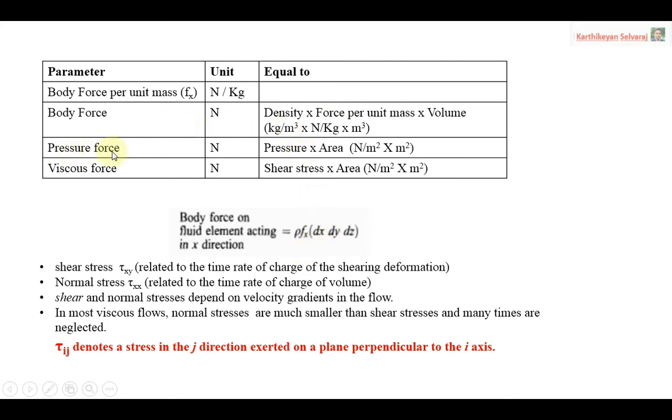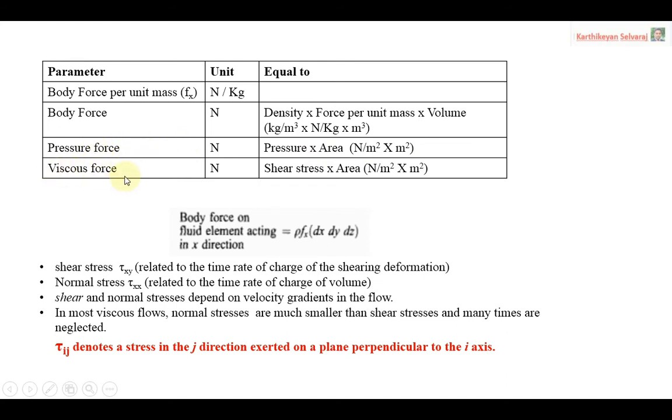The next one, similarly, pressure force. The unit of pressure is Newton per meter square, which is nothing but load by area or force by area. Here we are looking for the pressure force. The pressure force is nothing but Newton. So how are we going to obtain the Newton value? As usual, we multiply the pressure by the area. The unit of pressure is Newton per meter square. When you multiply with the area, meter square, the common term gets cancelled and automatically Newton arrives. That is called the pressure force.